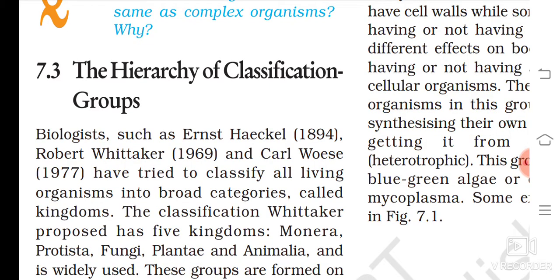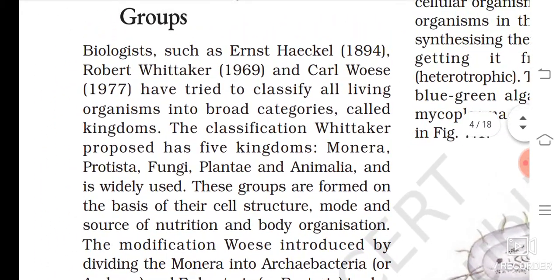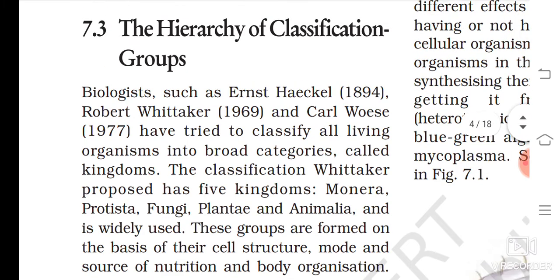Hierarchy of classification groups. I will just give you the idea of the scientists who contributed to biology to make classification effective. Biologists such as Ernst Haeckel 1894, Robert Whittaker, and Carl Woese 1977 tried to classify all living organisms into broad categories called kingdoms. So you should know where it came from and who did it. All the scientists were working year by year and they found some classes. We call it a kingdom.